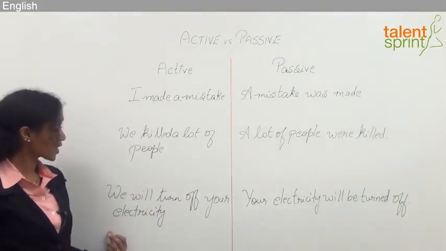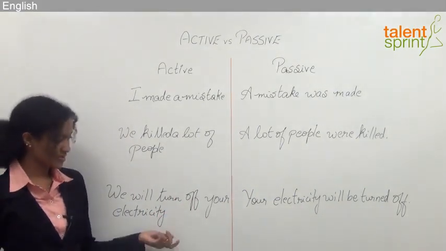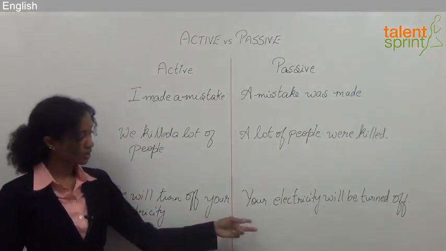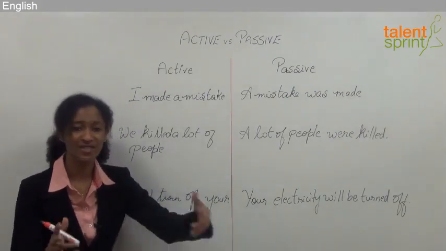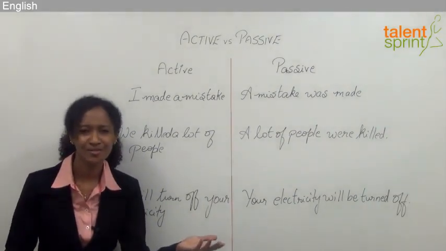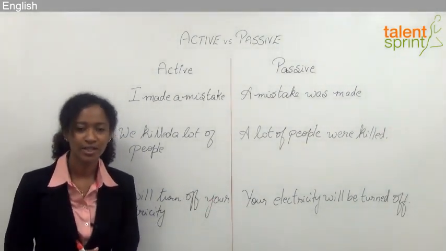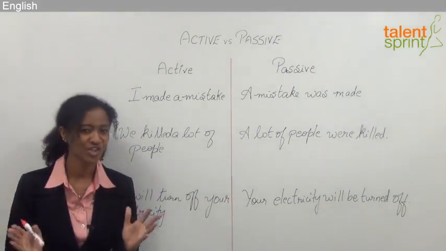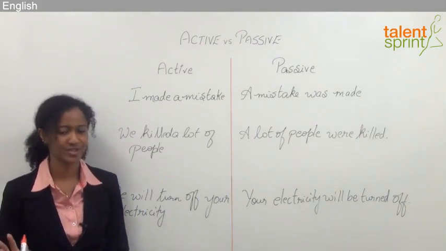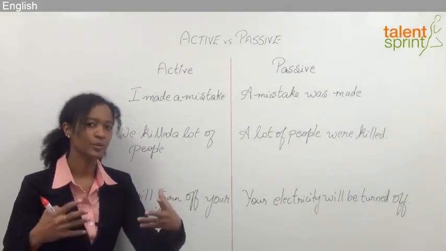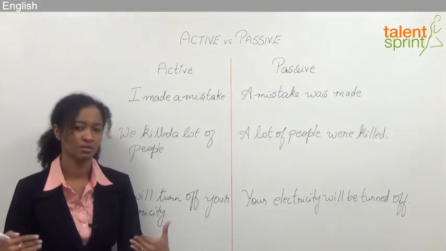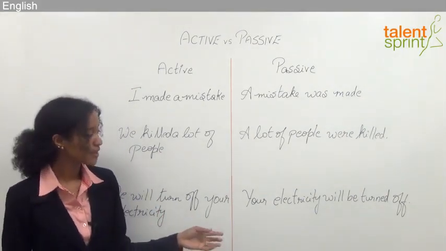And let's look at the last one. We will turn off your electricity. Active, we, subject is the focus. Your electricity will be turned off. Passive. So businesses, let's say you didn't pay your electricity bill, okay, for like the last 3 months, 6 months, right? So the electricity board is going to send you a notification warning you, and they're not going to mention, we will turn off your electricity bill. They're going to say, your electricity bill will be turned off by such and such a date. Please ensure to make your payments within the assigned time, right?